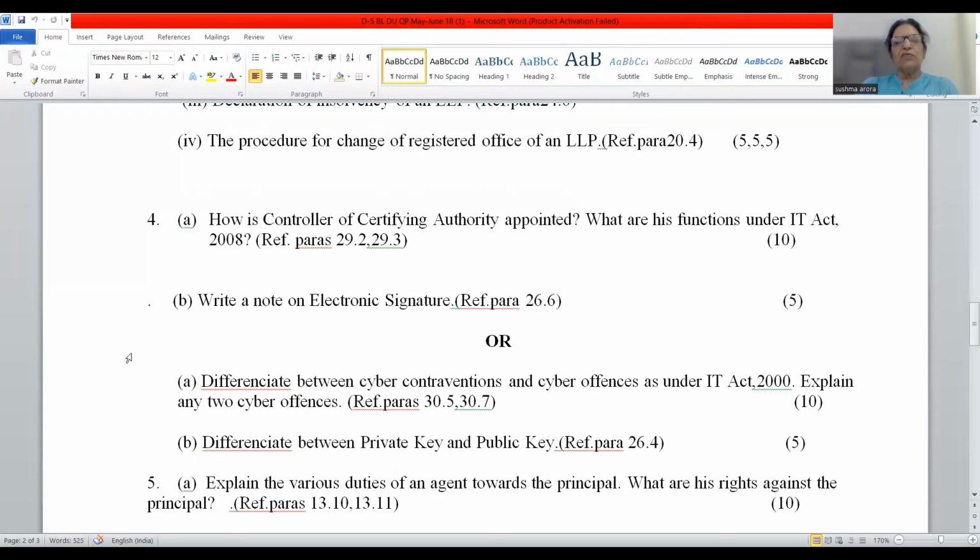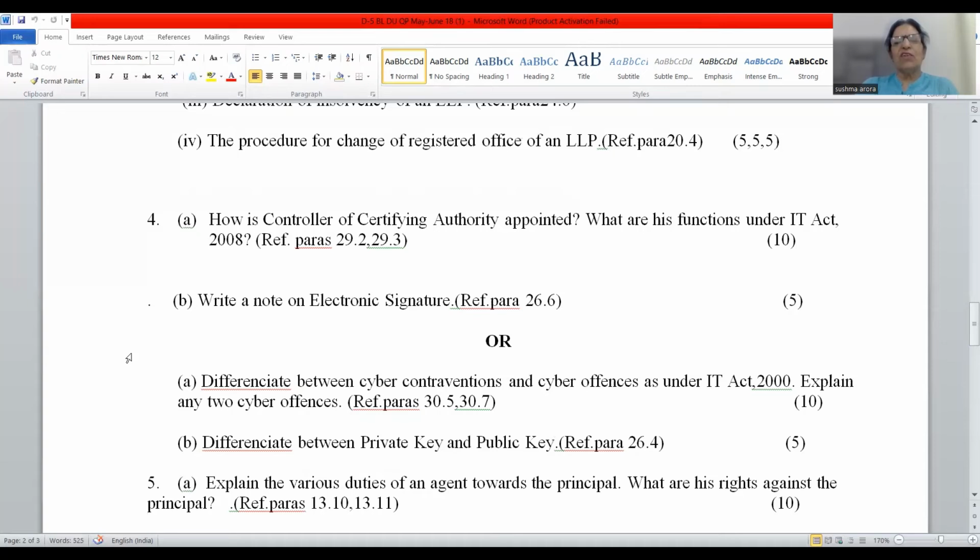The functions of CCA have been provided under sections 18 to 25 of the IT Act 2000. So you will have to write all the points. CAs are responsible to the CCA, and CCA is responsible towards the central government.